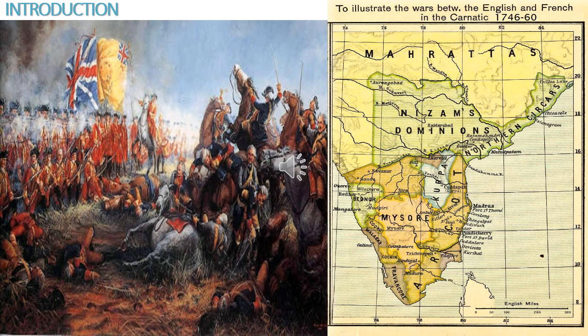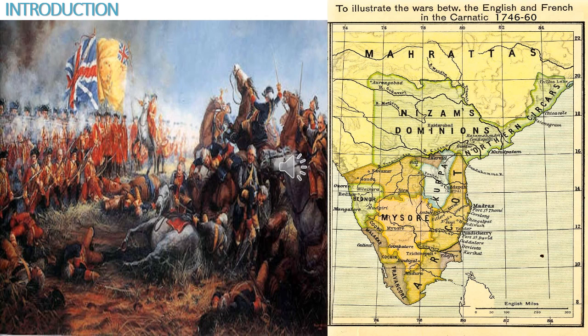To India the Europeans came as traders. In economics you have learned this. First the Portuguese, then came the Dutch, then the English, then the Danes, then the French. Among these European powers, the British and the French rose superior and they fought with each other to establish their supremacy. That war is called the Carnatic War.